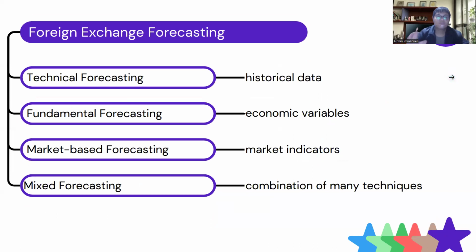The last thing is foreign exchange forecasting. The first technique that we can use to forecast foreign exchange is technical forecasting, which uses historical data. As people say, history repeats itself. The second is fundamental forecasting, where we use economic variables such as, you name it, inflation rates, national reserves, and so on. Market-based forecasting is about market indicators.